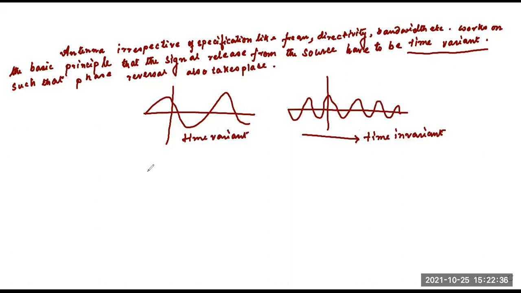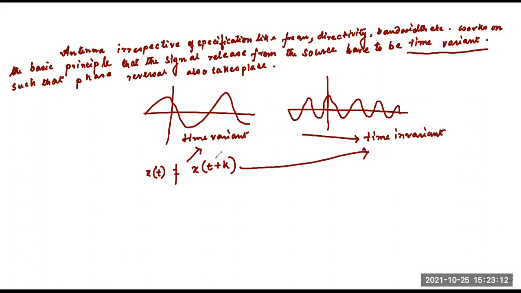That means x of t, if it is a signal, then I can write if x of t is equal to x of t plus tau, let us take shifting index tau, or we can write x of t plus k. If it is equal, then the signal is called time invariant. And if it does not equal, then it is called time variant.